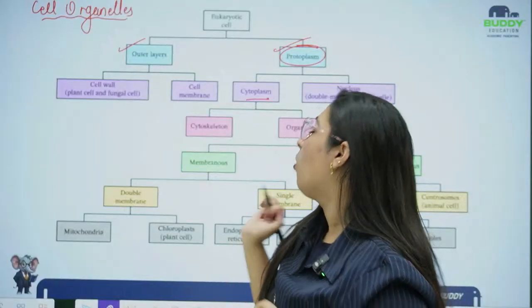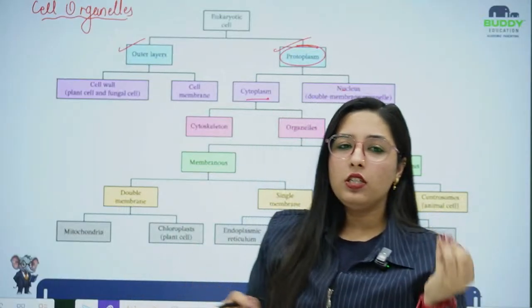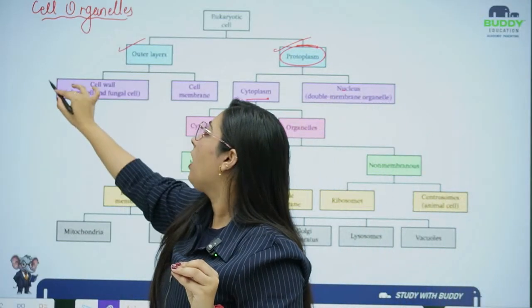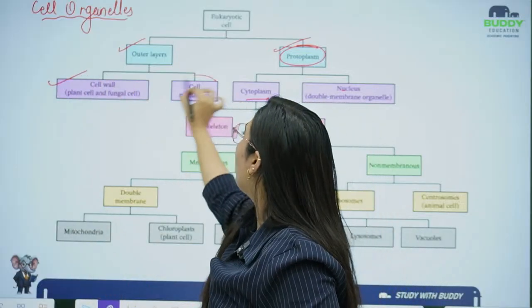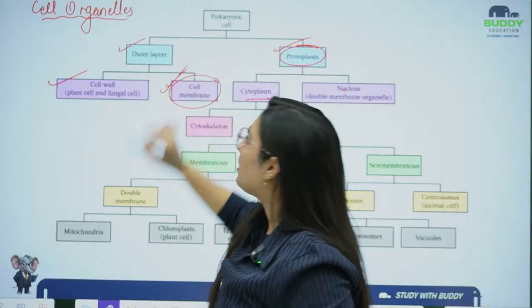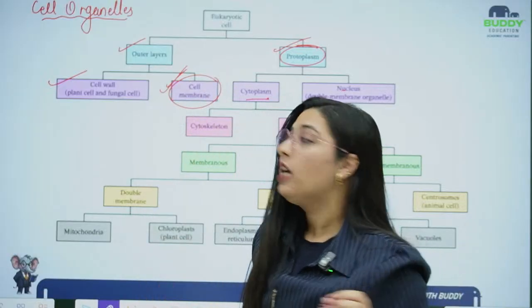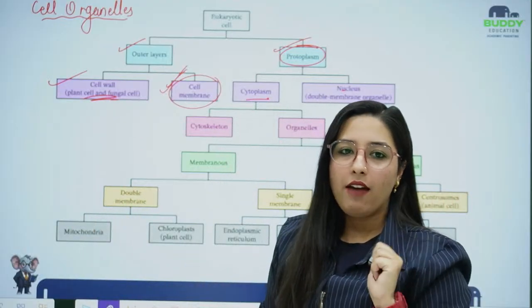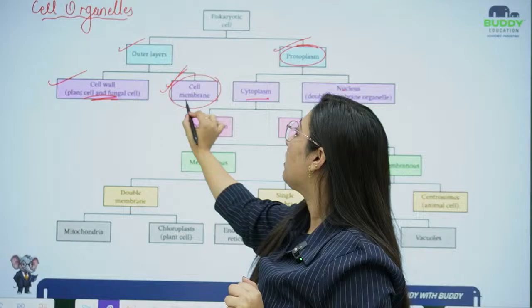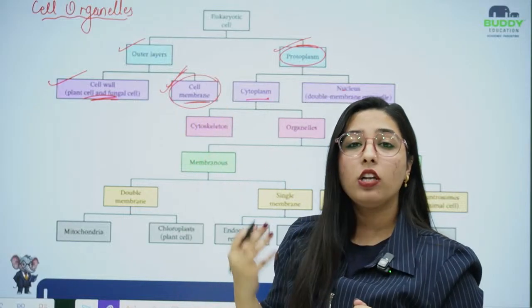Okay, now talking about the layers, we have studied that there will be a cell wall. Cell wall is not present in all cells, but the cell membrane is present in all cells. This is specified from cell to cell. Not every cell will have a cell wall, but every cell will have the cell membrane, or the plasma membrane, or the biomembrane.